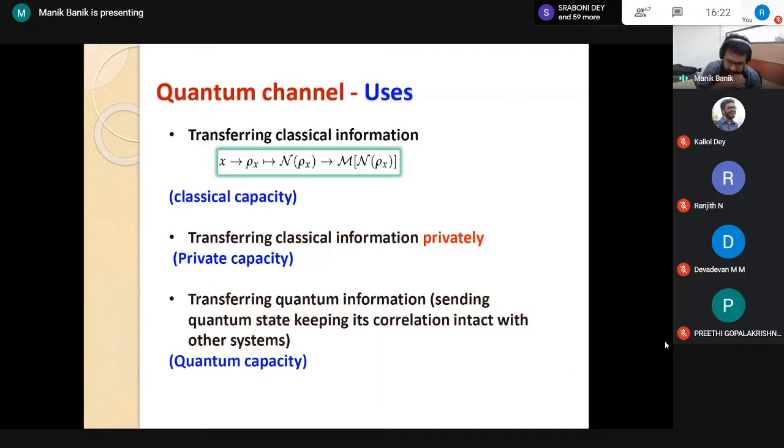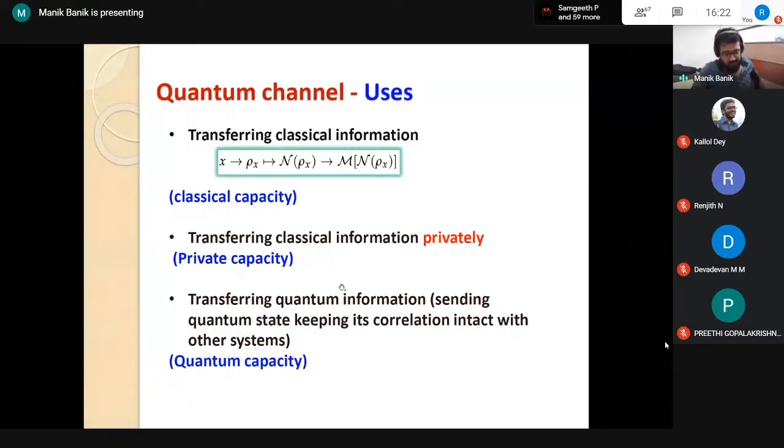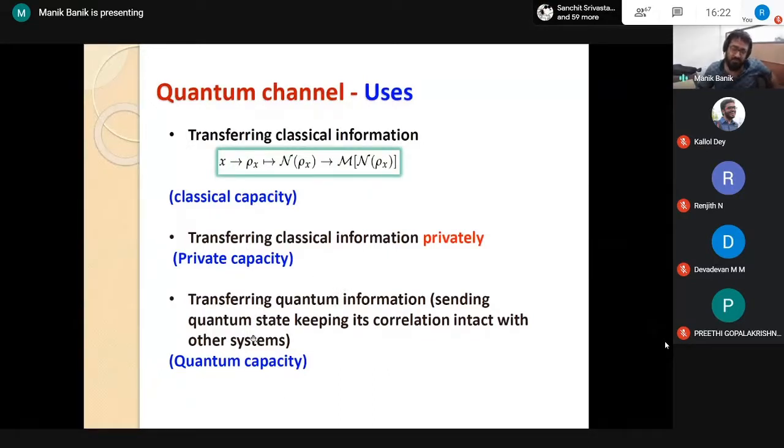Okay, and another thing we can use a quantum channel for is sending classical information, then the quantity of interest will be classical capacity. We may want to use it for sending classical information but privately, then the quantity of interest will be private capacity, and we can also be interested in sending quantum information. Then the quantity of interest will be called quantum capacity.